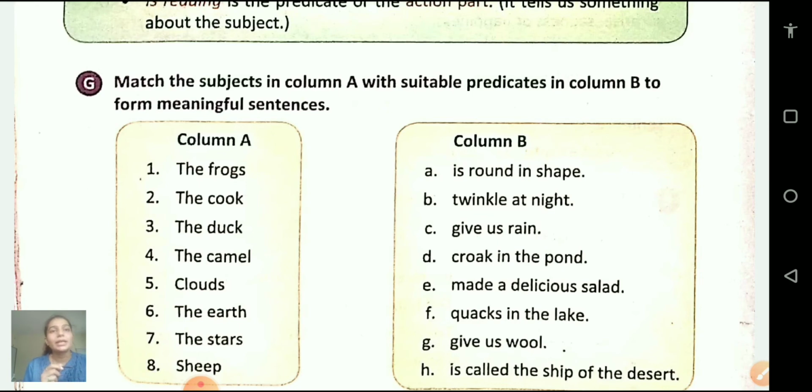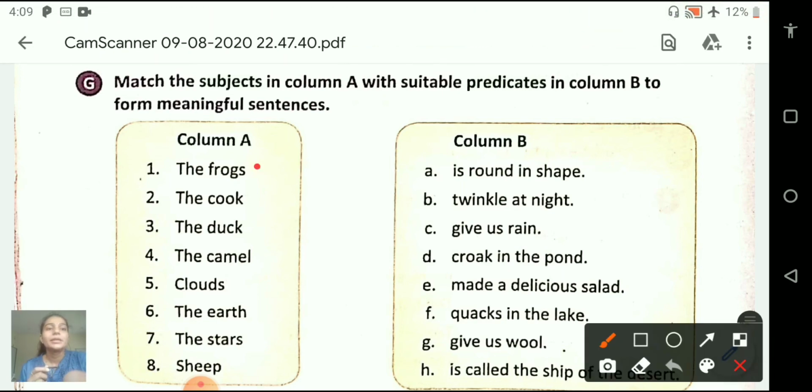So next exercise. Match the subjects in column A with suitable predicates in column B to form meaningful sentences. Okay students. So here we have subjects in column A and predicates in column B. So in this exercise we have to match the proper subject with the proper predicate. So first one, the frogs. The frogs is round in shape? No. Twinkle at night? No. Give us rain? No. Croak in the pond. So it is the correct predicate. The frogs croak in the pond.